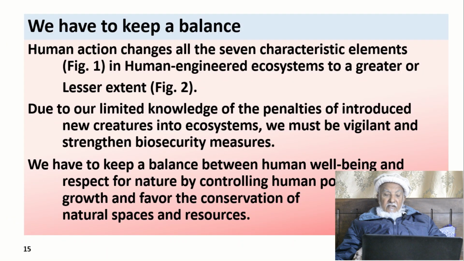Human action changes all the seven characteristic feature elements given in figures 1 and 2 in the human engineered ecosystem to a greater or lesser extent. Due to our limited knowledge of the consequences of introducing new creatures into ecosystems, we must be vigilant and strengthen biosecurity measures. We have to keep a balance between human well-being and respect for nature by controlling human population growth and favoring the conservation of natural spaces and resources.